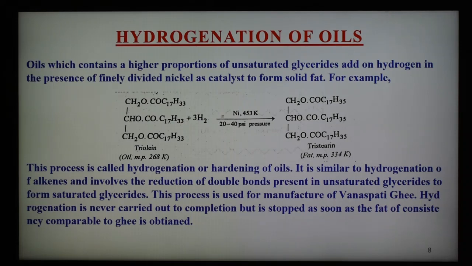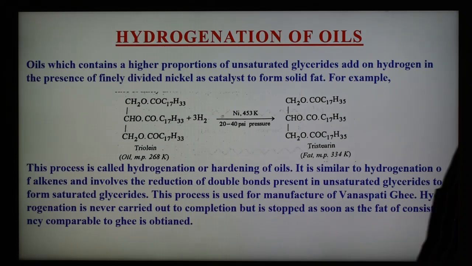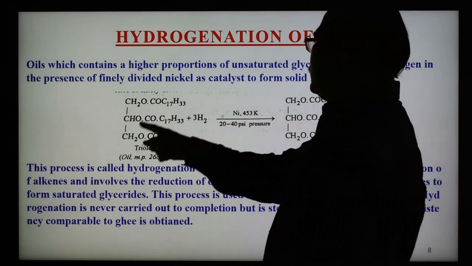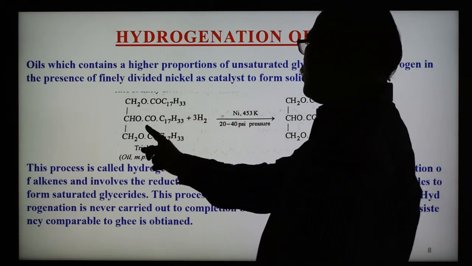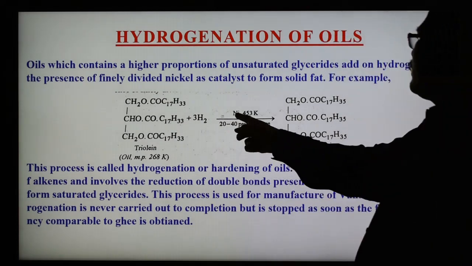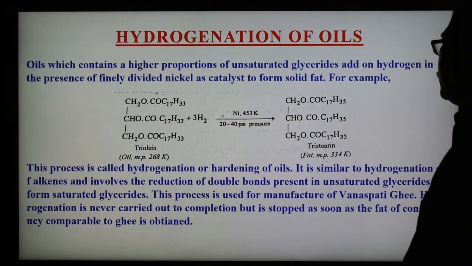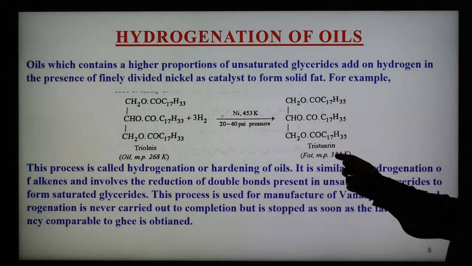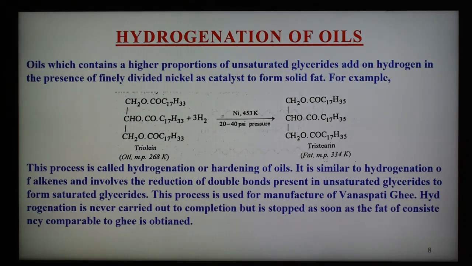So oil can be converted into fat in the presence of finely divided nickel under suitable conditions of temperature and pressure. This is the oil, and on hydrogenation with hydrogen in the presence of nickel catalyst at this temperature and pressure, it is converted into tristearin, and it is now solid.